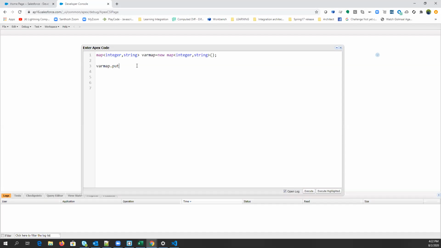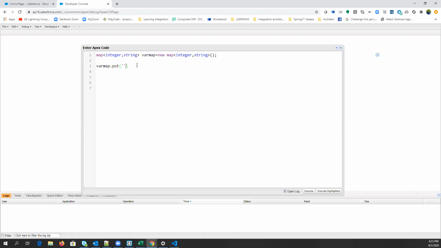Just make a rule on this one. Map is a very important thing in Salesforce programming. If you don't know map, you won't be able to do programming. That is for sure. You have to learn this. Collection is a very important part of Salesforce programming. You have to learn this.